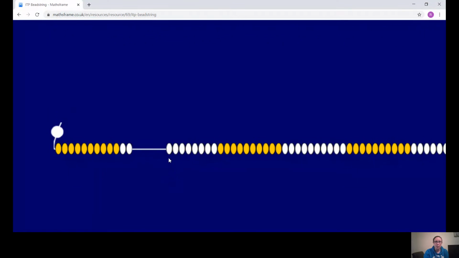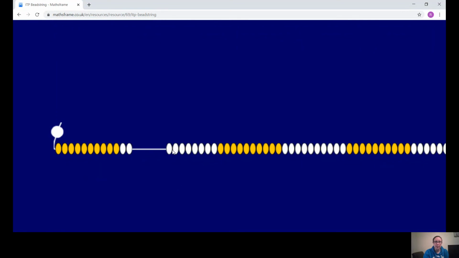Now let's have a look. We're going to see if we can find one more and one greater. Now, if you remember from last week, one more, we're going to use the beads. Or if you're using cubes at home, we still find one more. So I'll put my bead string back up. I'm going to find one more altogether. So am I going to take them away, or am I going to add one?